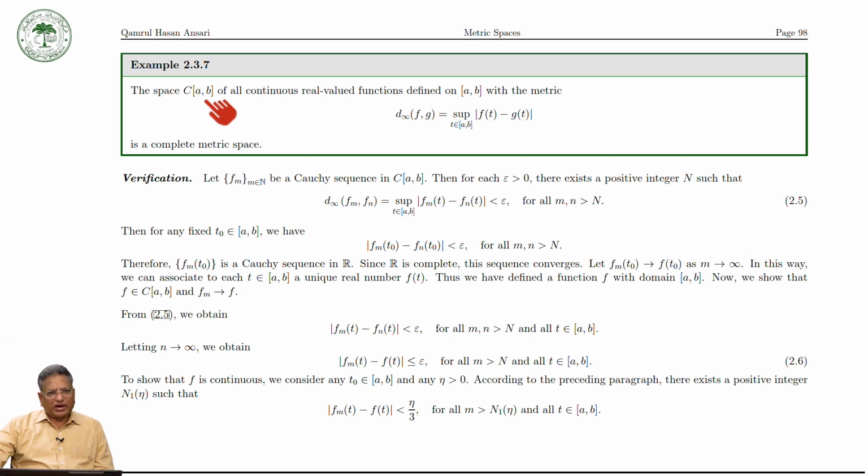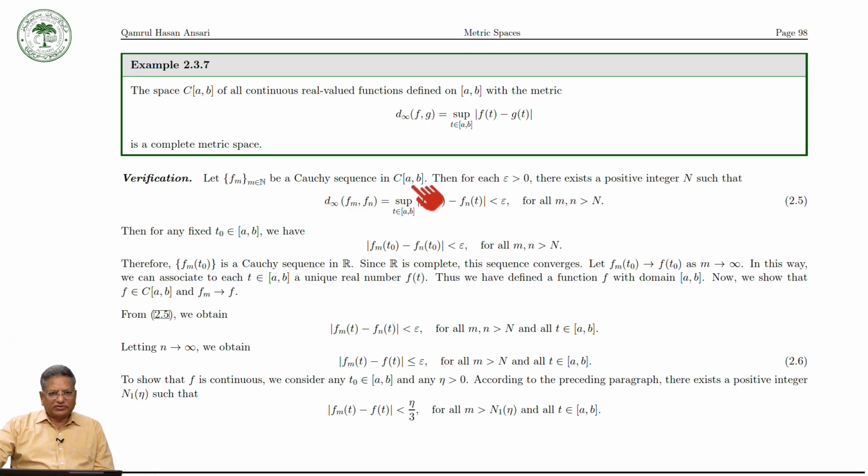Again, to prove that this is a complete metric space, we will have to prove that every Cauchy sequence in C[a,b] is convergent to a limit point in C[a,b]. So let us take f_n to be a Cauchy sequence in C[a,b].